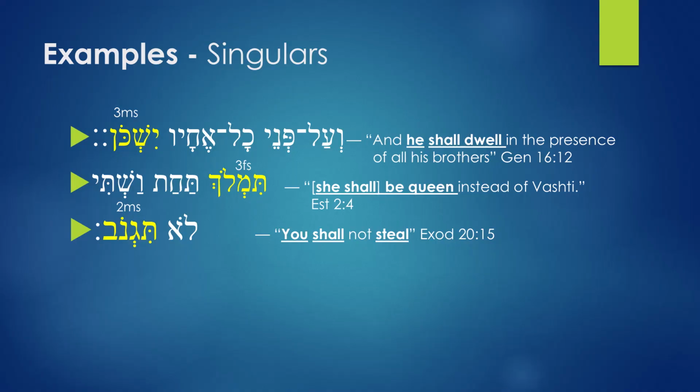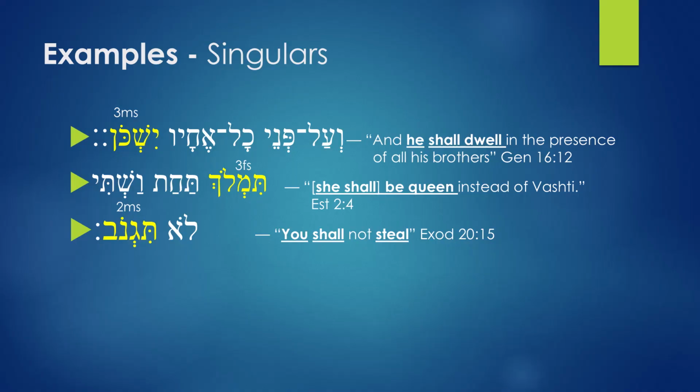If it was third masculine, we'd say he shall be king. So again, it's correct to say she will rule. That's correct. But also it's correct to say she shall be queen. Tahat means instead, in the place of. And then we have Vashti. Vashti is Queen Vashti. So you have Tahat Vashti, and that is instead of Vashti. She shall be queen instead of Vashti.